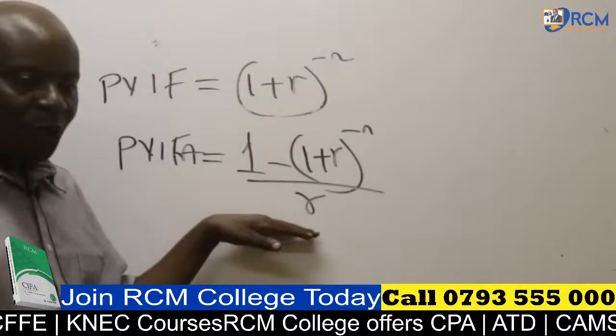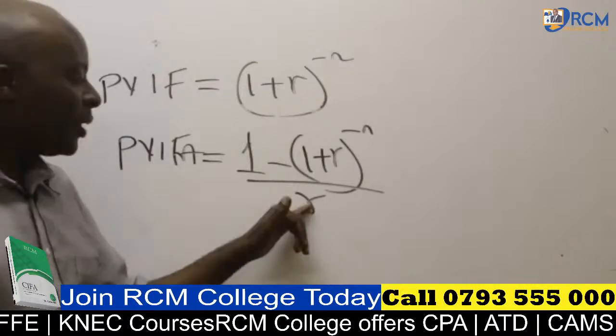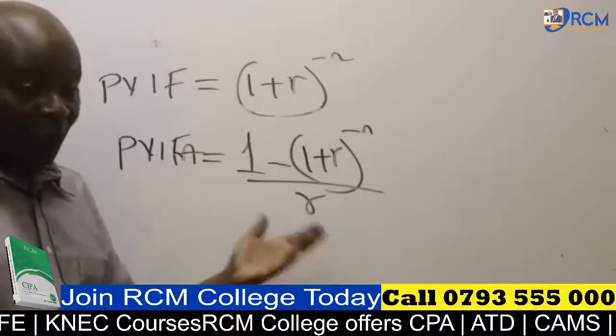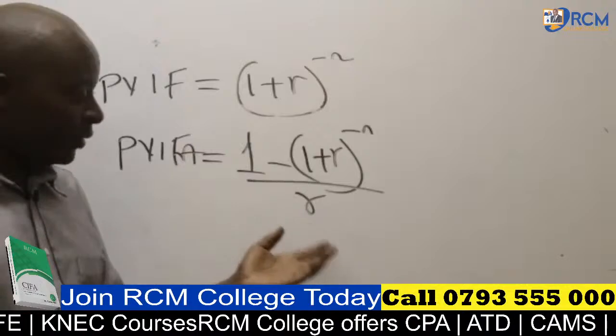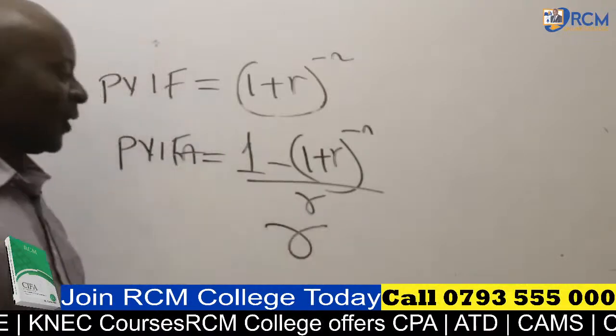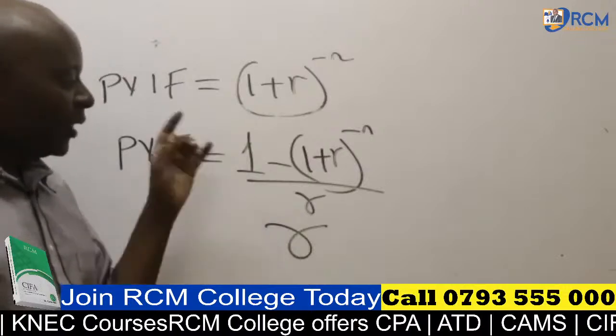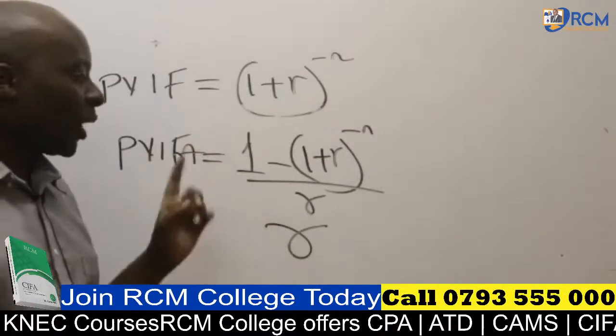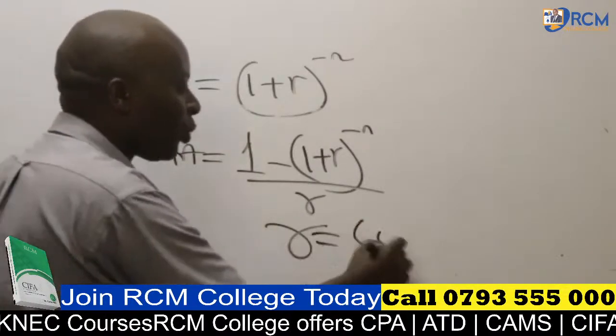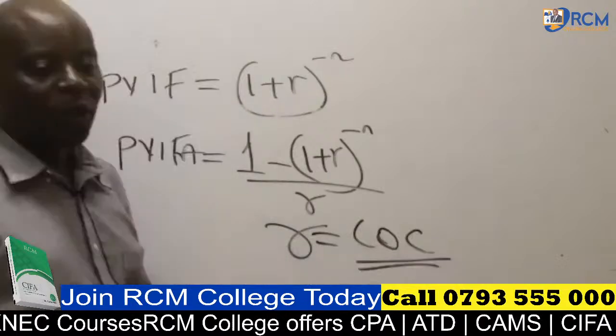So R, ladies and gentlemen, is supposed to be the normal R, for required rate of return. My handwriting is very poor, so don't start copying my R like that. Write your normal R. It is the required rate of return, and this required rate of return is what we call the cost of capital, the famous COC.